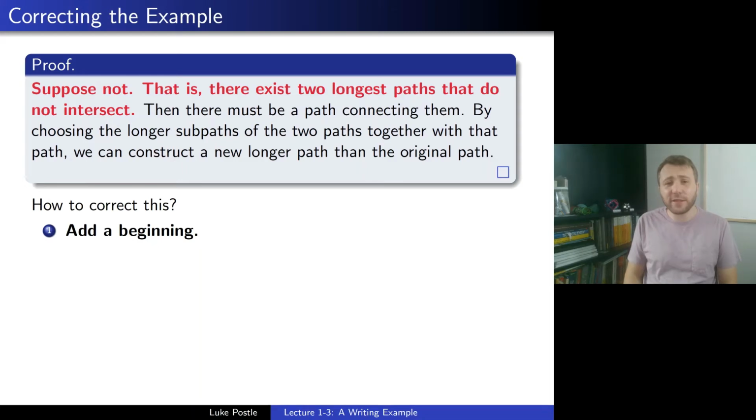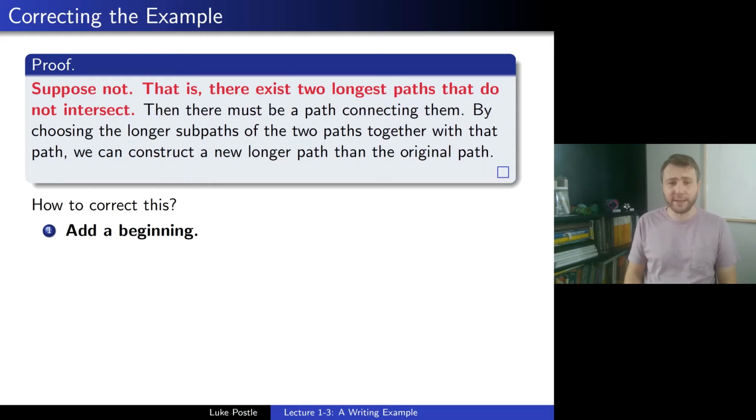And I find it useful, if it's by contradiction, to start with that, and then say what the suppose not is. So here that would be, there exist two longest paths that do not intersect. And then you can continue. Then there must be a path connecting them, and all the rest of the poorly written proof. But at least we have a beginning now. We've said that these two paths exist because we're doing this contradiction.